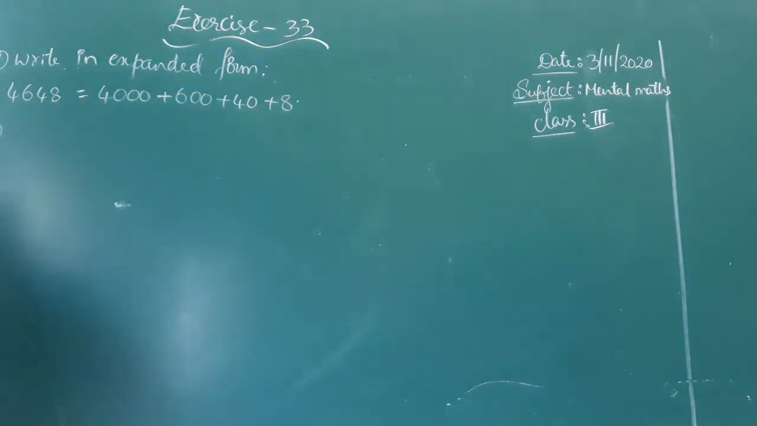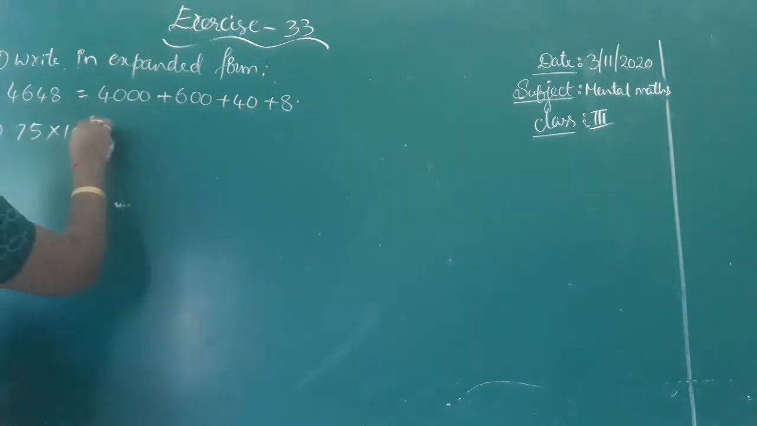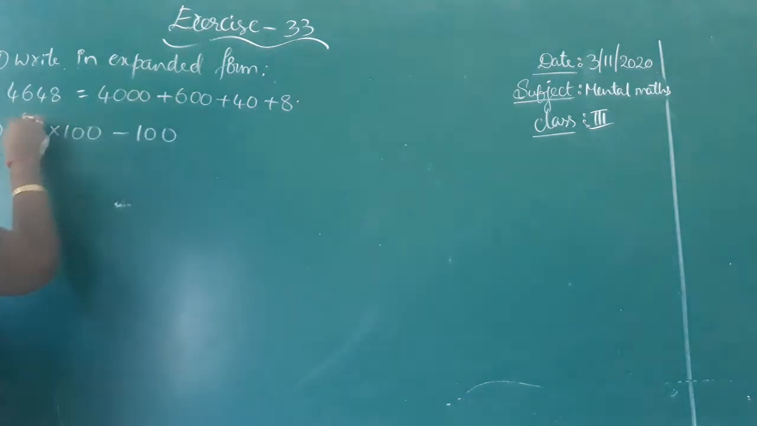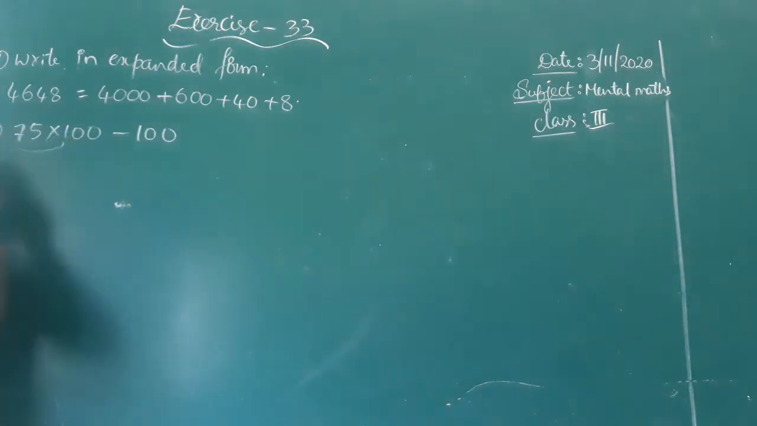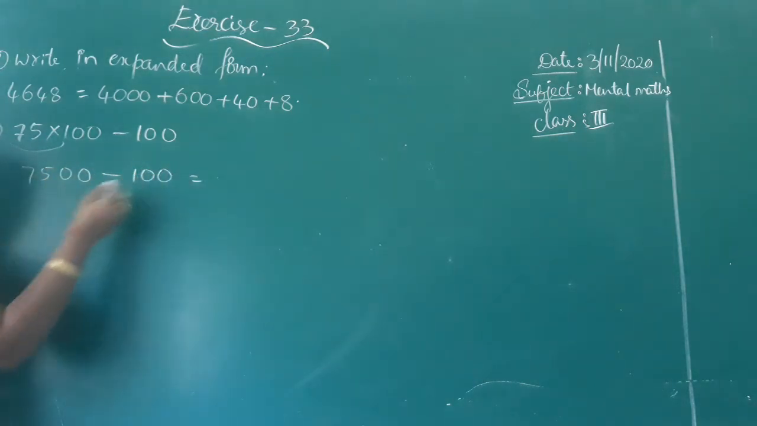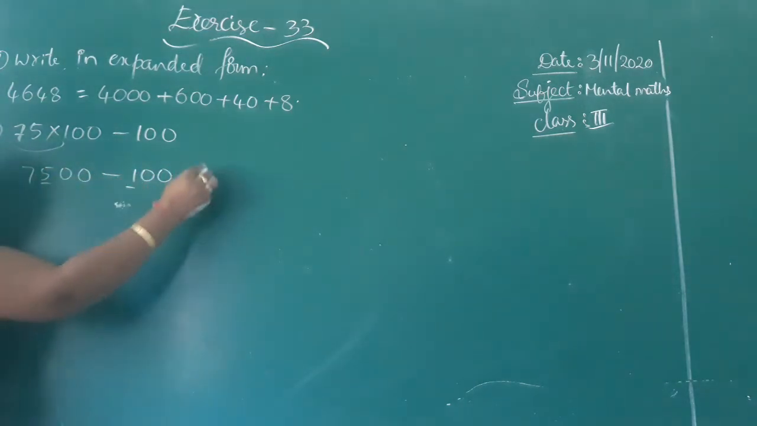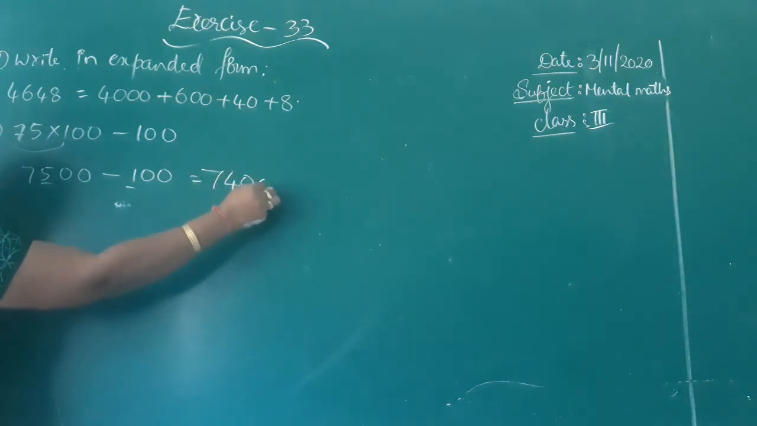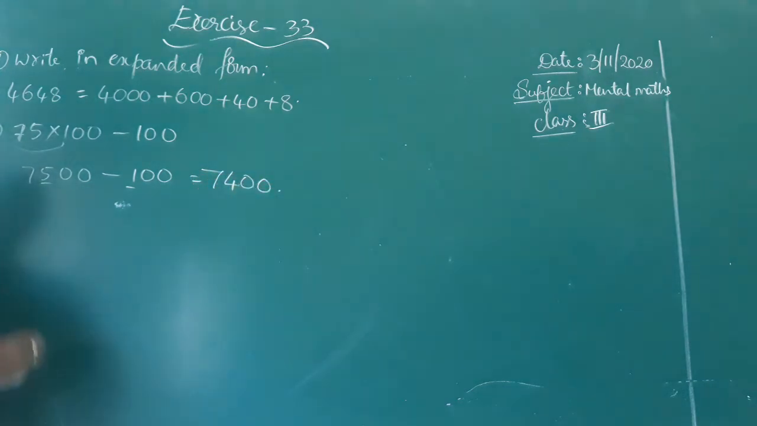See the second one. 75 into 100 minus 100. What is 75 into 100, children? 75 is multiplied with 100. So 75 hundreds minus 100. 5 minus 1, 4. That means 75 hundreds minus 1 hundred, 74 hundreds.